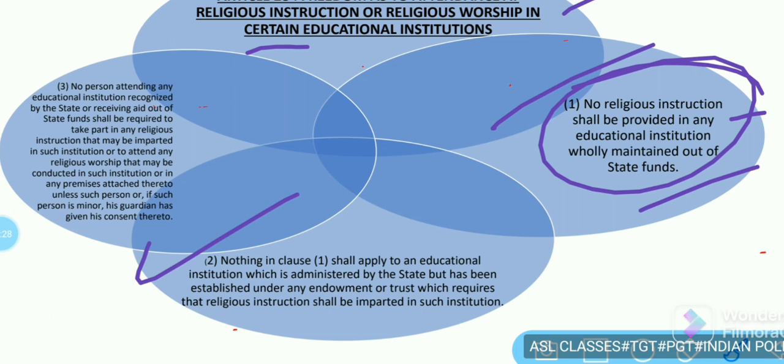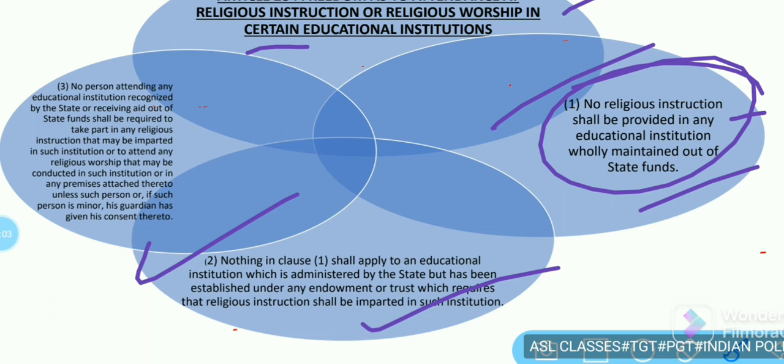Clause 2 says that nothing in Clause 1 shall apply to an educational institution which is administered by the state but has been established under any endowment or trust which requires that religious instruction shall be imparted in such institution. It means that Clause 1 is a complete ban on any kind of religious education where state funds are used to maintain an institution.